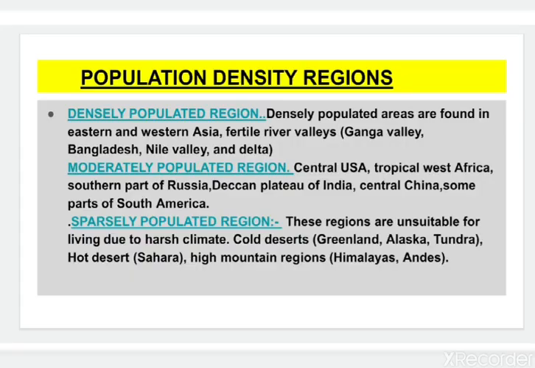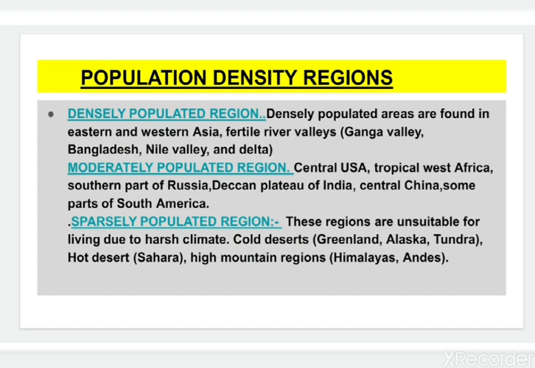Next, we will learn the three density regions. What are these? Densely populated regions, moderately populated regions, and sparsely populated regions. First, densely populated regions. The densely populated areas are found in eastern and western Asia, say fertile river valleys such as Ganga Valley, Bangladesh, Nile Valley and Delta.